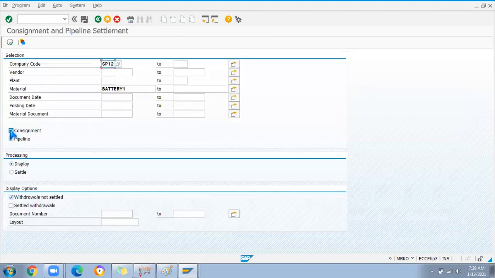Okay, first I will display the consignment PO with the value. Is there any open settlement? There is no settlement that happened. What I will do is do it from scratch. I'll create a PO first.